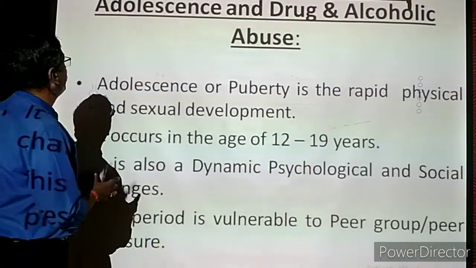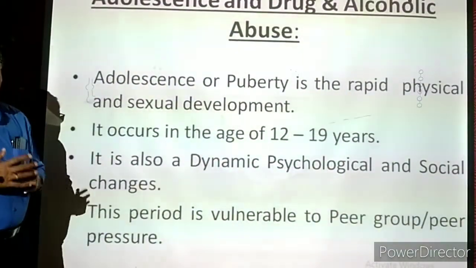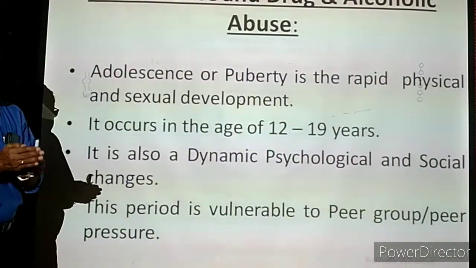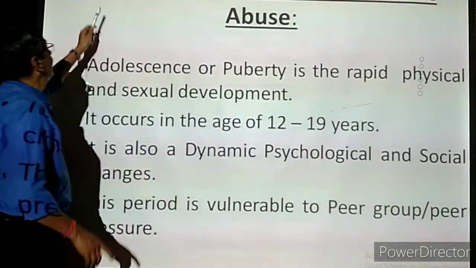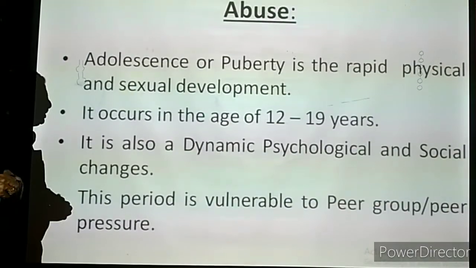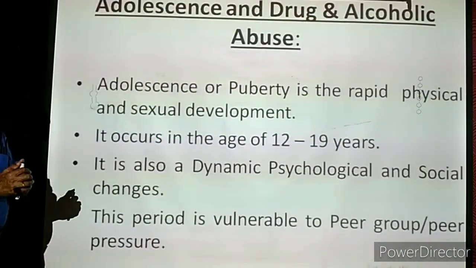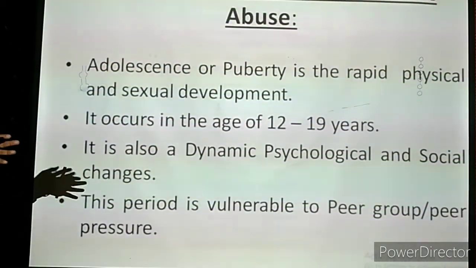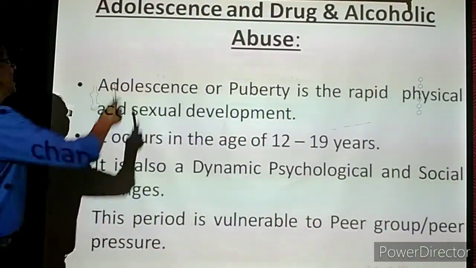This is another important topic, adolescence. Adolescence means the age of the individual from about 12 or 13 to 16 or 17. During that period there is rapid growth of the body. Up to the age of 11 or 12, the individual may be very childish. But from 11 or 12 up to 17 or 18, within those 5 years, the growth is very fast in the body. That is called the adolescent period.